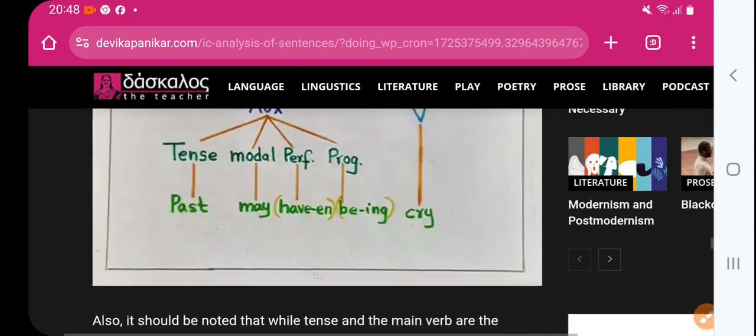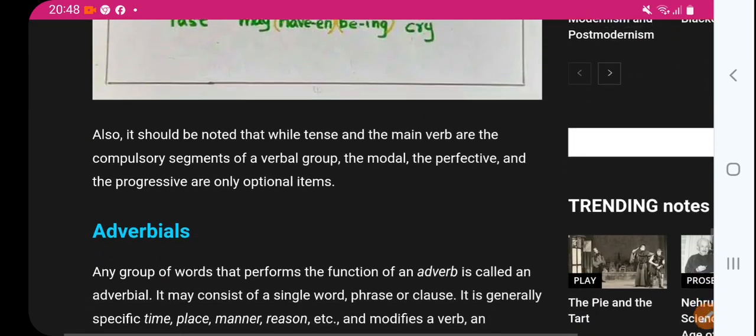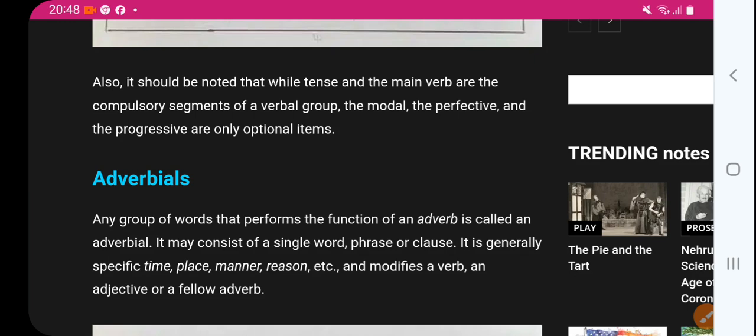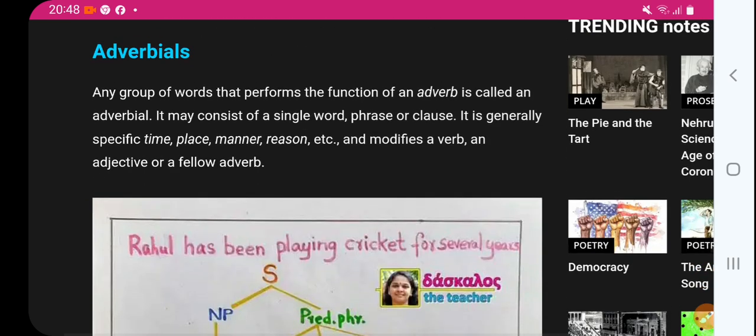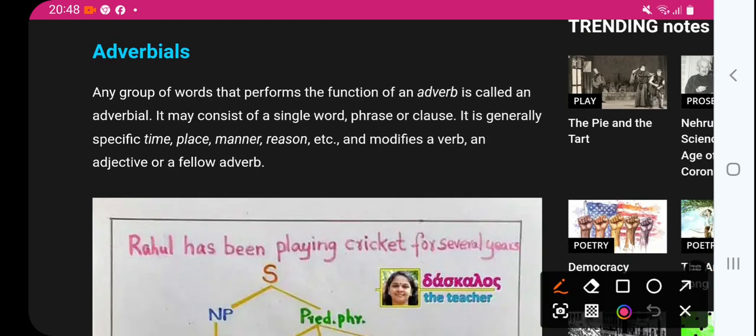Let's go, very quickly we are going to see. Also it should be noted that while tense and the main verb are the compulsory segments of the verbal group, the modal, the perfective, and progressive are only optional items. Now adverbial, definitely an adverb in the presence of a verb. Any group of words that performs the function of an adverb is called adverbial. It may consist of a single word, phrase, or clause, right?